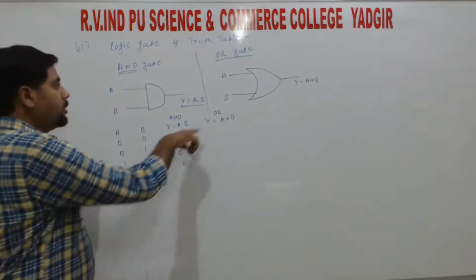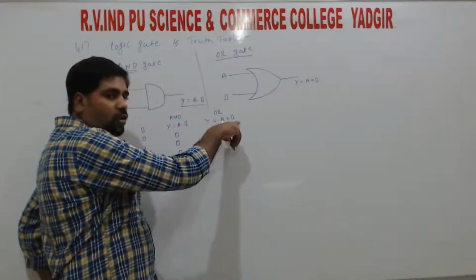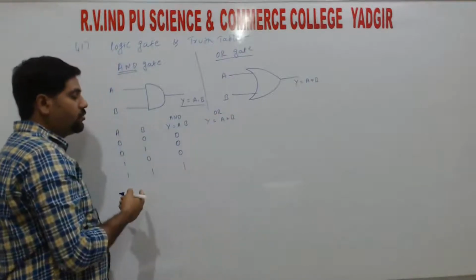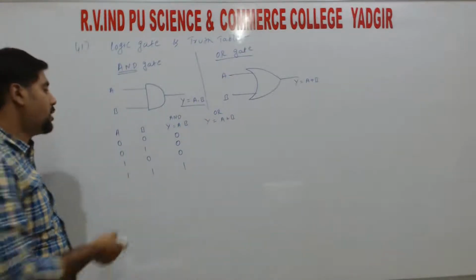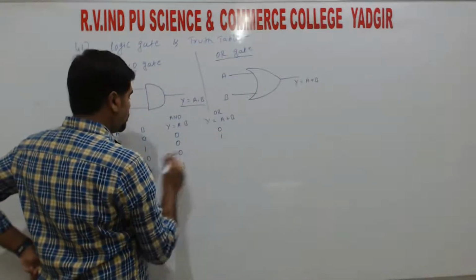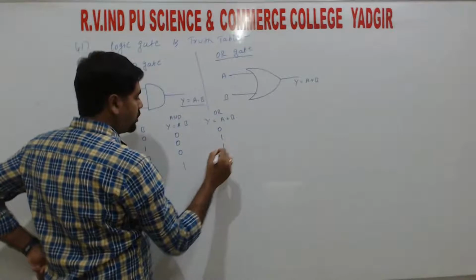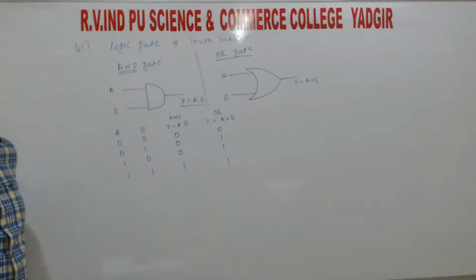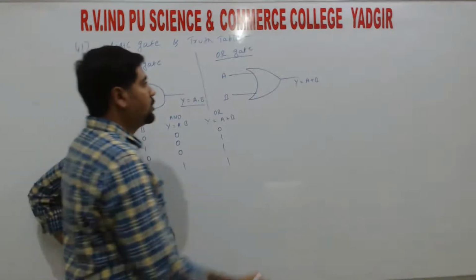So for the OR gate we add. 0 plus 1 is 1, 1 plus 0 is 1, and 1 plus 1 is 1. So the outputs are 0, 1, 1, 1 for the inputs 0 0, 0 1, 1 0, 1 1, binary, right? So that is for the OR gate. So next,